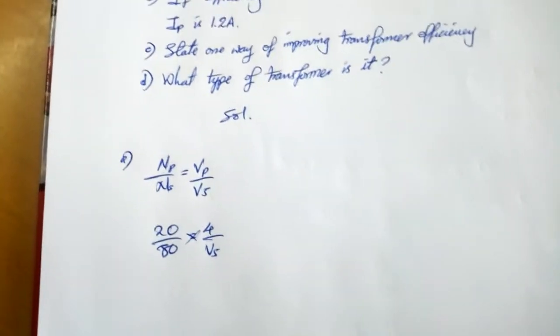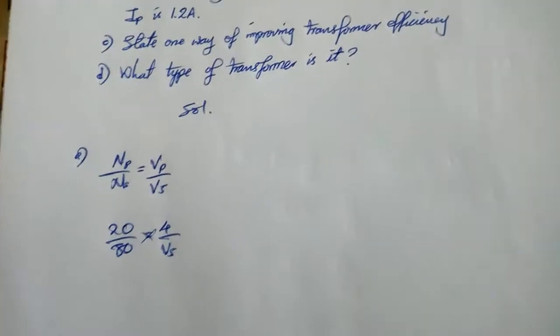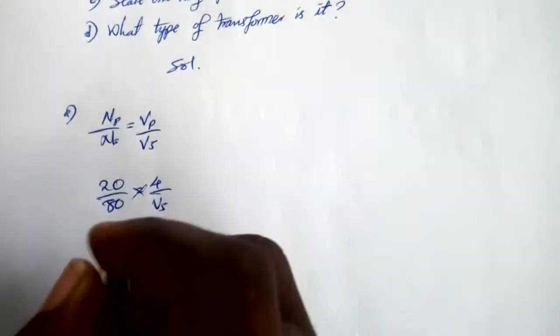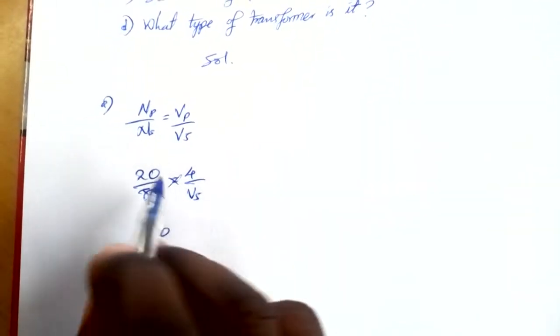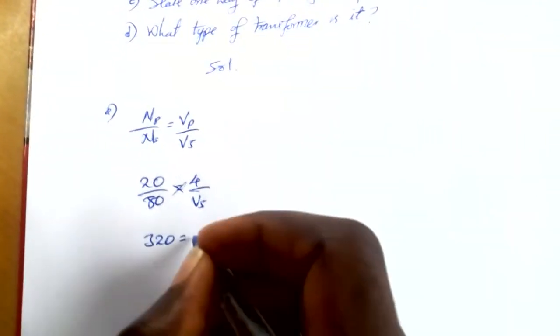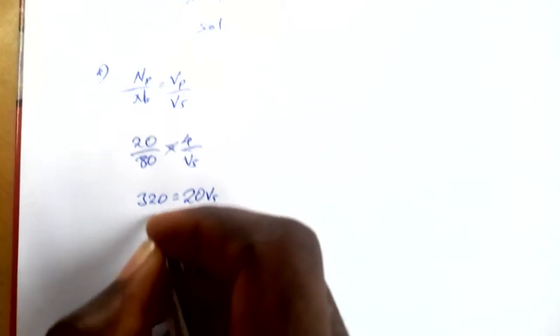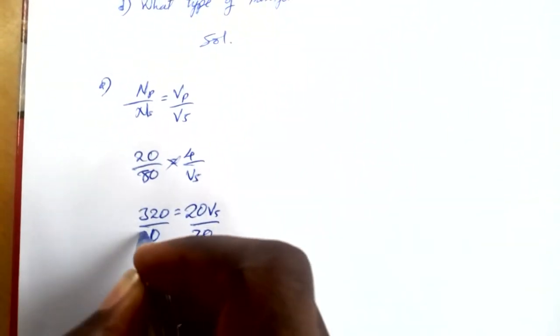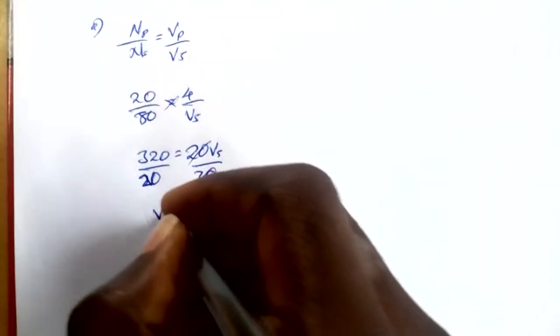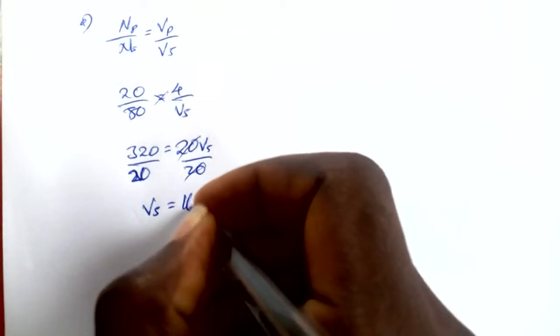So I'm going to say 80 times 4, which will give me 320. 4 times 80, 320. 20 times Vs is equals to 20 Vs. Then I divide by 20 to make voltage in the secondary the subject. Then I'm going to say voltage in the secondary is going to be 16